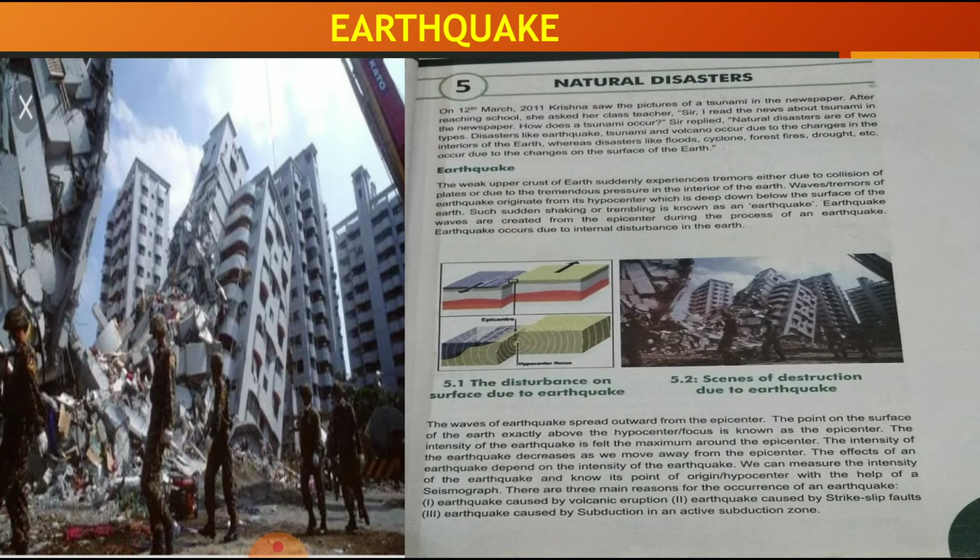The first is, on the 12th March 2011, Krishna saw the picture of a tsunami in the newspaper. After reaching school, she asked her class teacher, "Sir, I read the news about tsunami in the newspaper. How does a tsunami occur?" Sir replied, "Natural disasters are of two types. Disasters like earthquake, tsunami and volcano occur due to changes in the interior of the earth."